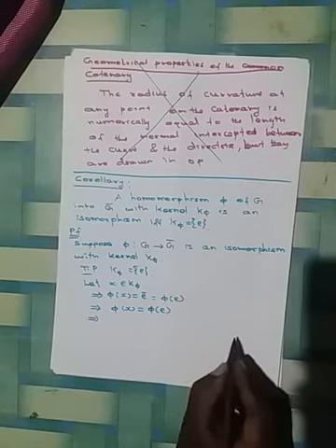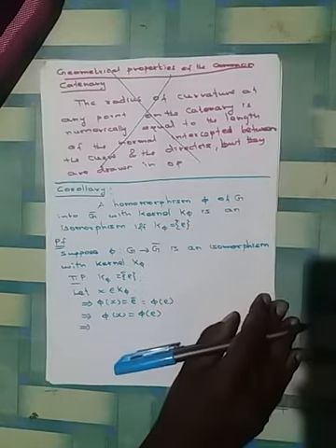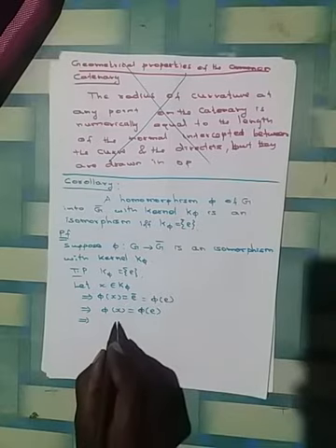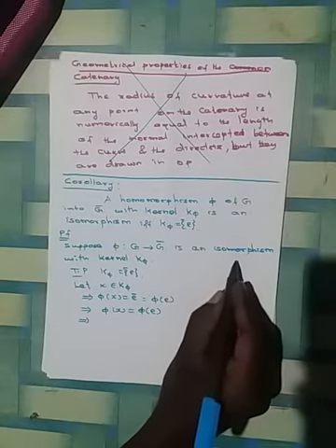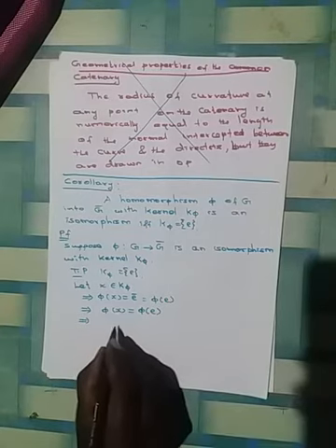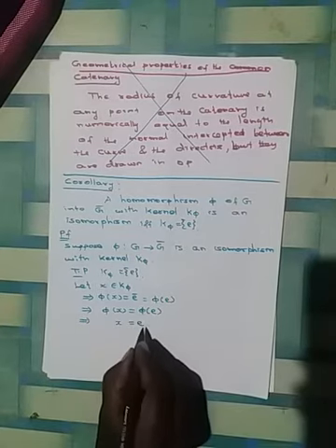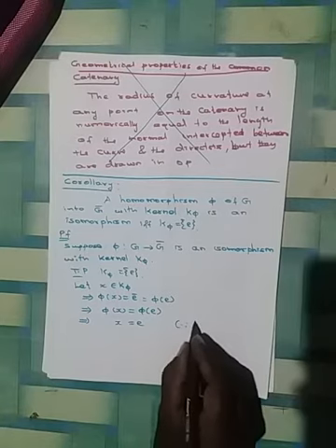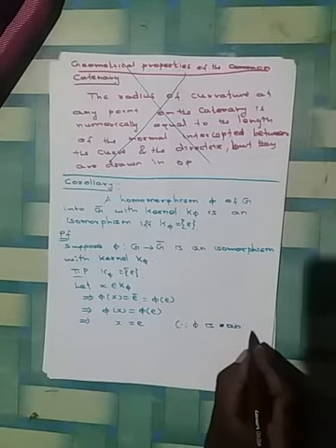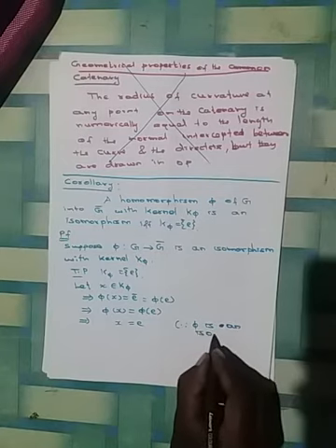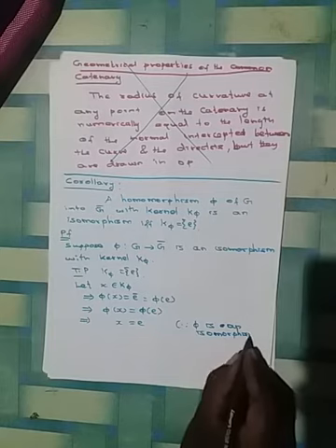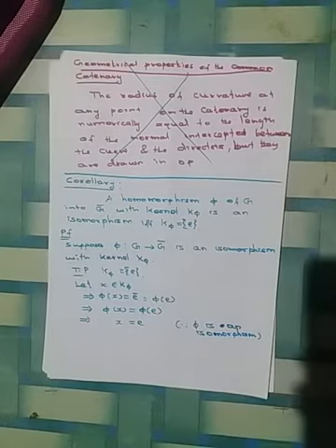But here we assumed that phi is an isomorphism from G to G bar. Therefore phi is a one-one function also. Therefore we get that x equal to E, because phi is an isomorphism from G into G bar.